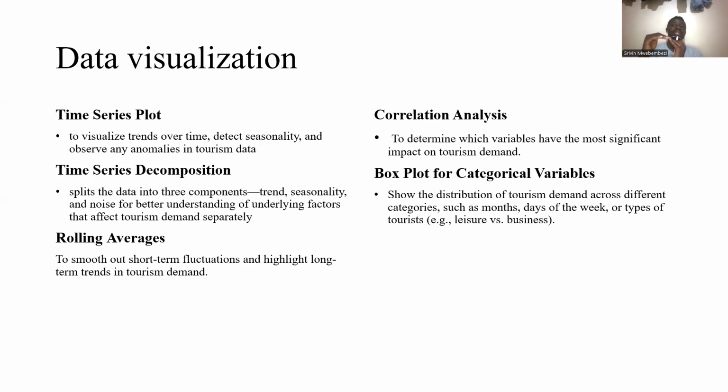This is for better understanding of the underlying factors that affect tourism and demand separately, to know that this factor affects tourism alone, and this factor affects demand alone, so that you can know how to integrate them. Then we also did rolling averages, that is to smooth out short-term fluctuations and highlight long-term trends in tourism. Because the data set we used had data from 1998 up to 2016. So we smoothed out small fluctuations, and also see the long-term trends within the tourism,